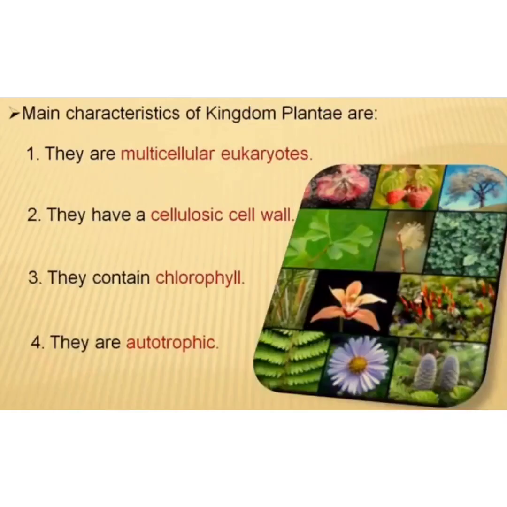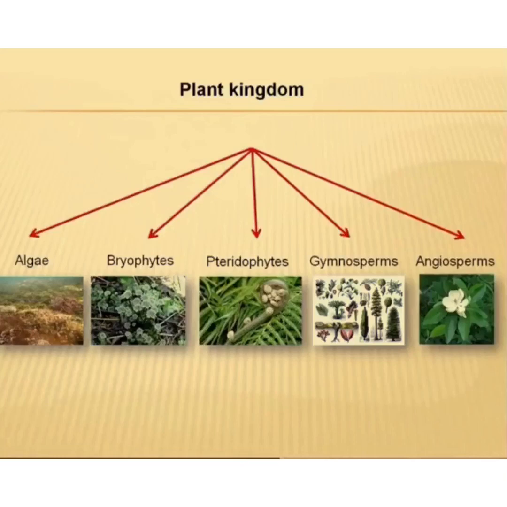The main characteristics of the plantae are that they are multicellular eukaryotes. They have a cellulose in their cell wall. They contain chlorophyll and they can prepare their own food. That's why they are autotrophic in nutrition. Kingdom Plantae can be further divided into algae, bryophytes, pteridophytes, gymnosperms and angiosperms.